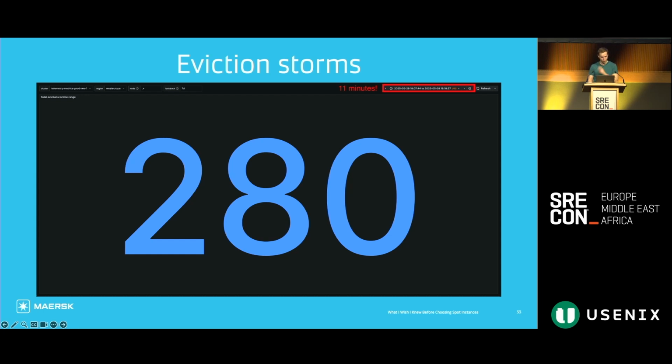Depicted here is a storm that evicted 280 nodes in the span of 11 minutes. The typical behavior of an eviction storm was not to evict a node once every couple of seconds throughout the duration of the storm. Instead, we would see a few large batches of between 50 and 100 evictions in an instant. When these storms started occurring, we were only running about 300 nodes in this cluster. So in other words, this storm evicted nearly every single node in this cluster in the span of 11 minutes. It was also common during these storms for nodes to be spun up and then immediately evicted again. And that would potentially trigger the back-to-back eviction issues that we talked about earlier.